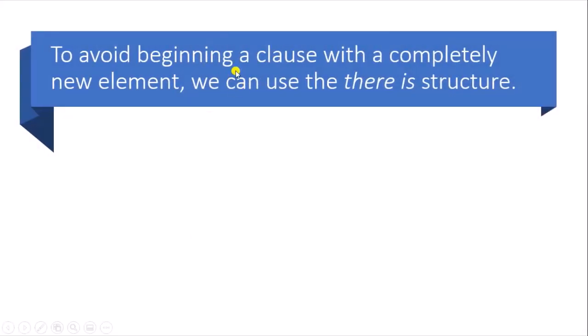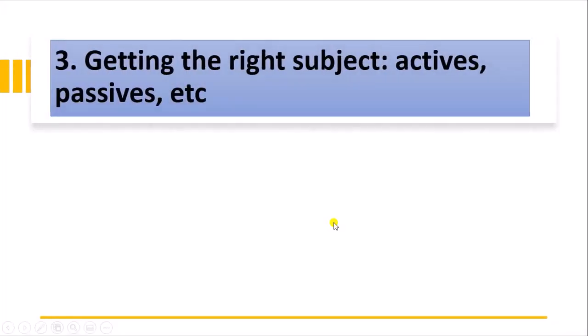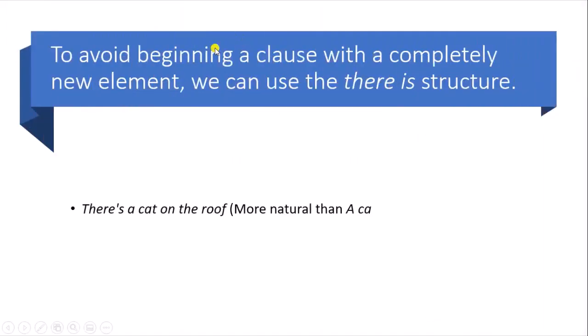To avoid beginning a clause with a completely new element, we can use the "there is" structure. "There is a cat on the roof." More natural than "a cat is on the roof." So to avoid the beginning, we have used "there": there is a cat on the roof.